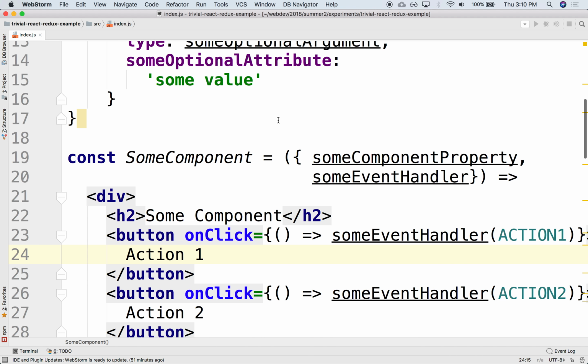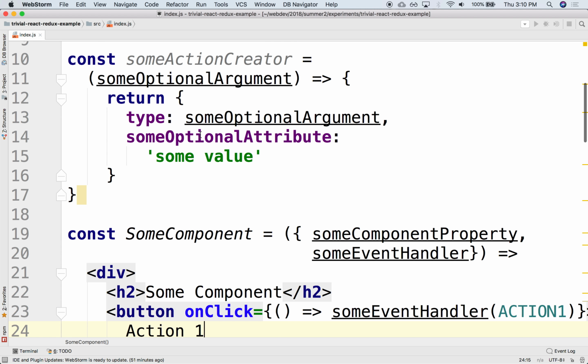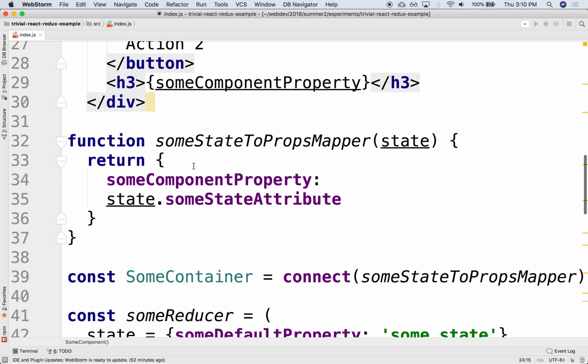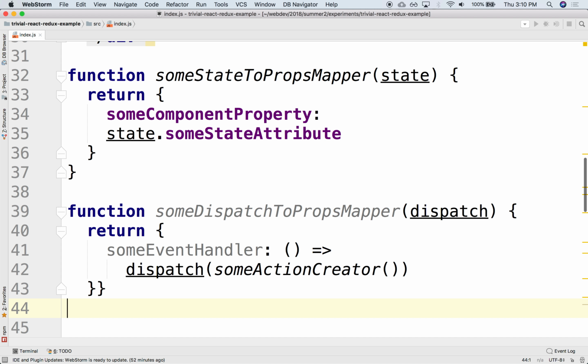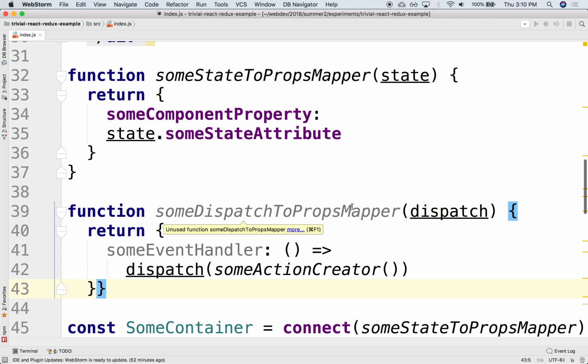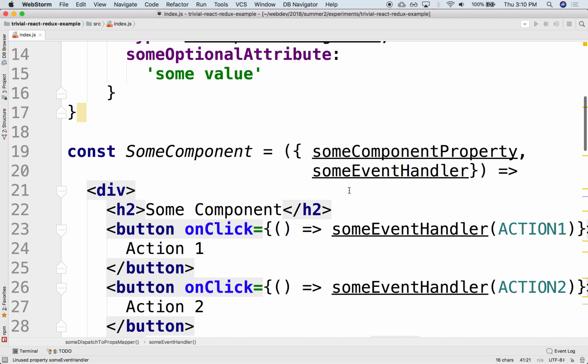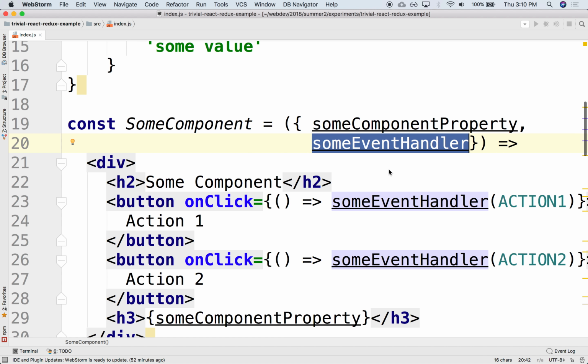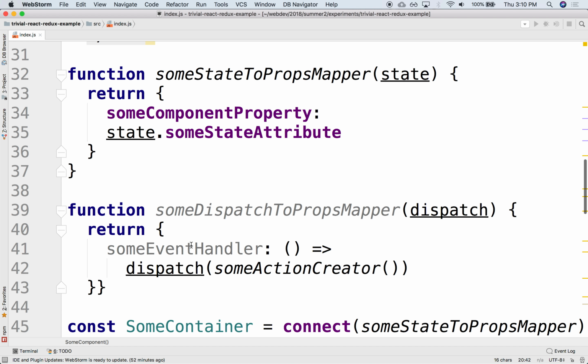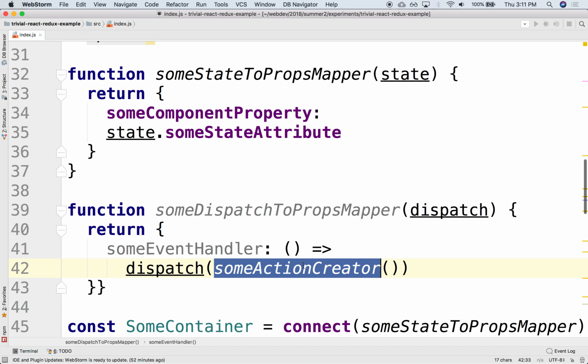Just like we mapped the state, we also need to map the dispatchers. So this some event handler is what you're expecting. And what am I going to pass you? The dispatch that used to live there. We took it out of the component. We ripped it out. And instead we put it in here. We're passing the sum creator.